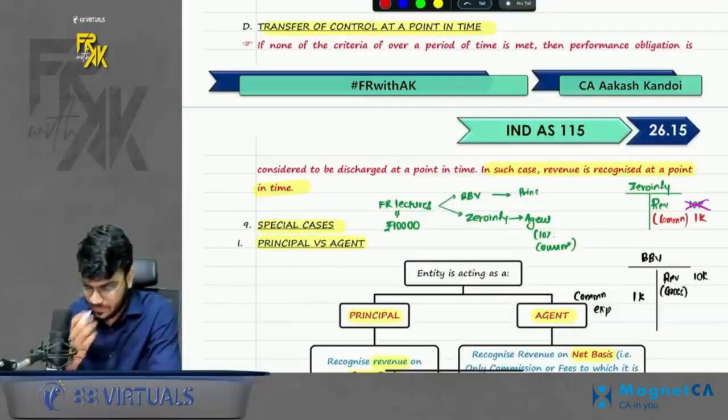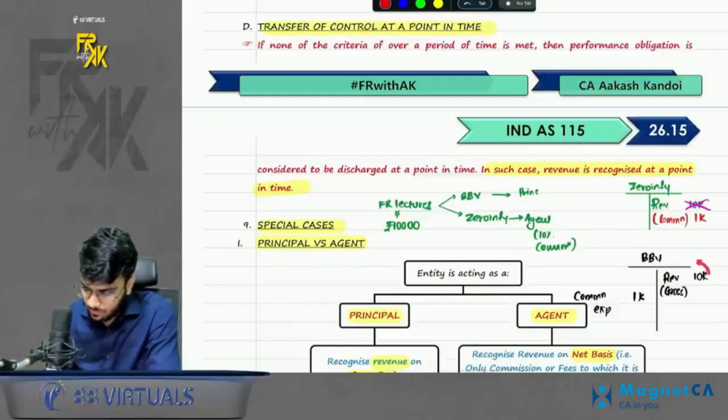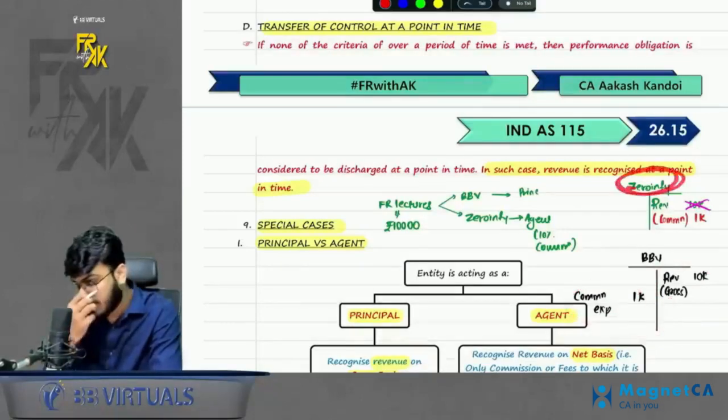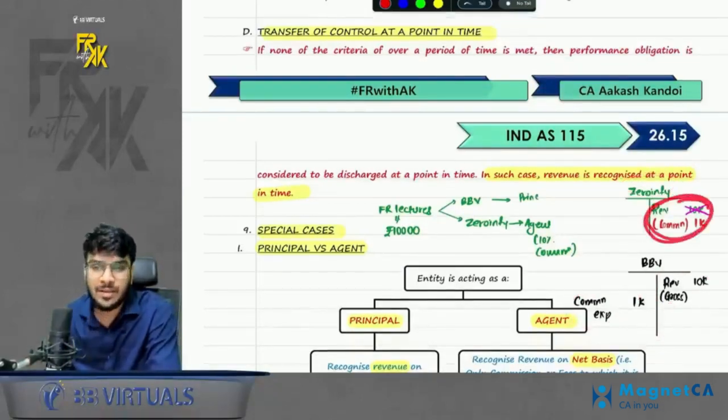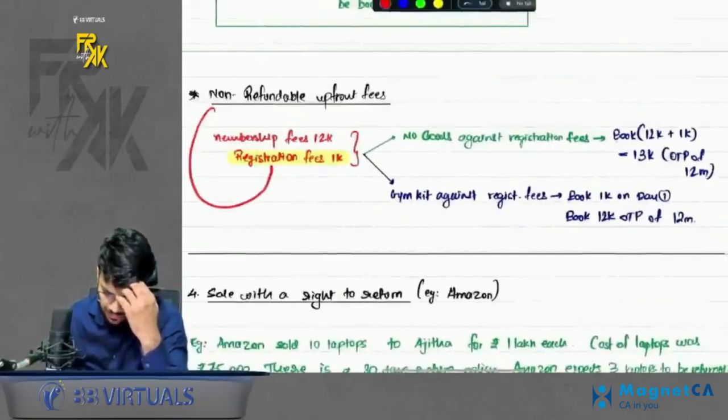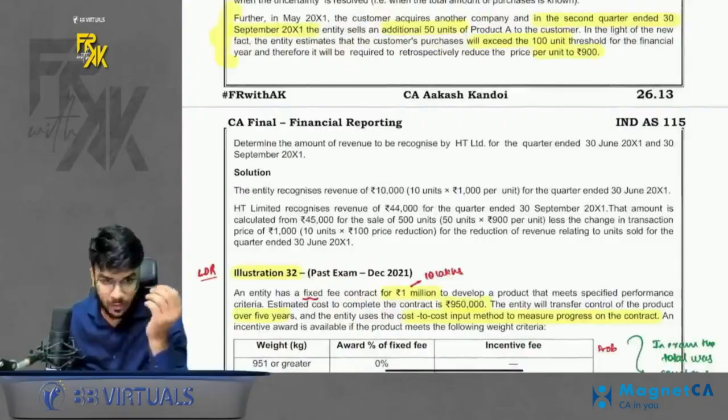Now, what is the difference? When BB Virtual records the revenue, it will record the revenue on gross, and whatever commission it gave to the agent, it will record as a commission expense. What about Zero in Fee? Zero in Fee will record the revenue only of their commission amount, that is 10% of 10,000. Just an example.